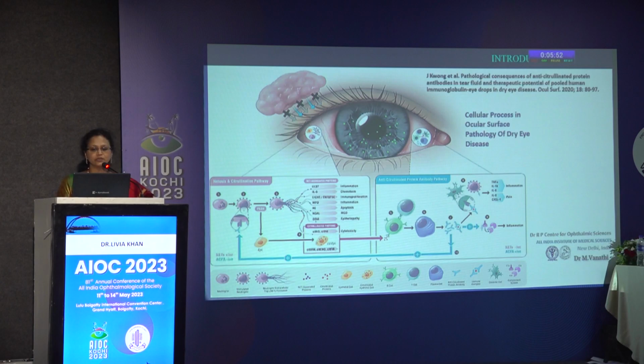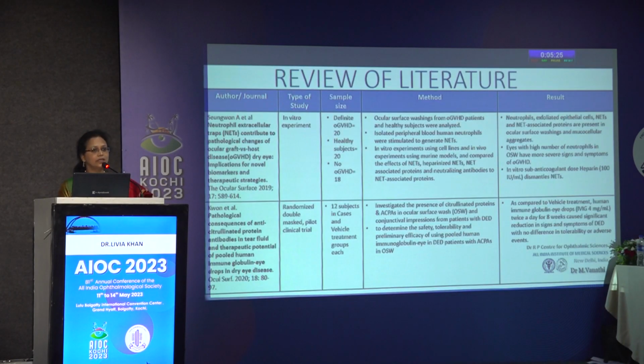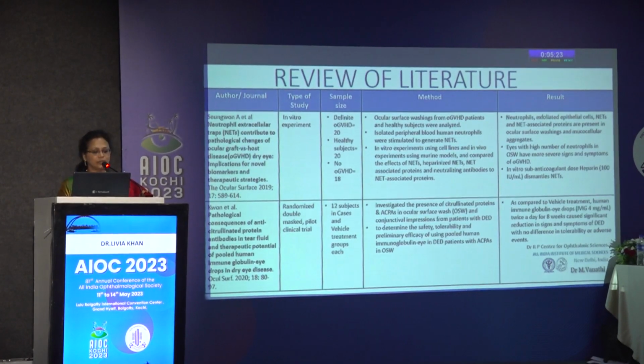Recent literature points towards the various pathological consequences available on the ocular surface, which are responsible for the refractory nature of the ocular surface disease in dry eye patients. Of such, what we have identified is the ACPAs, or anti-citrullinated protein antibodies, in the tears of dry eye disease patients, which are responsible for the refractory nature of the disease, which does not respond to the conventional dry eye therapy in these patients.